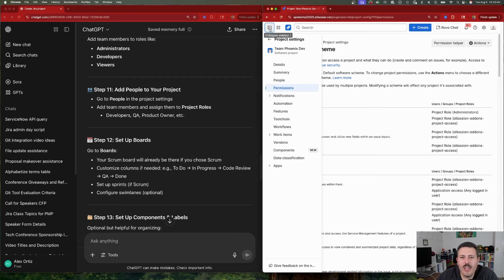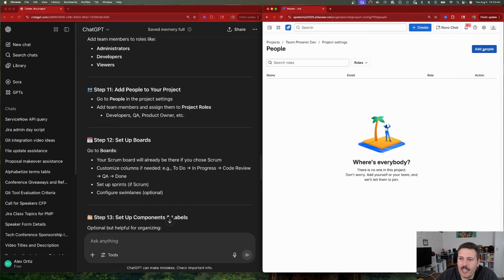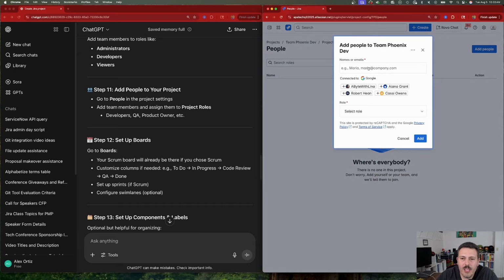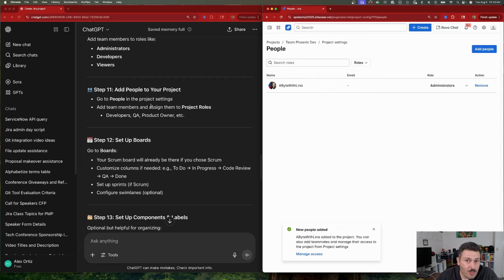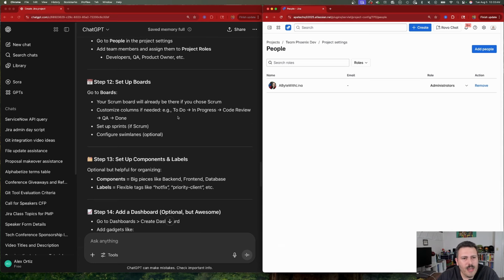So here we go. We're finally back on track. We can actually go to people. I would have added a click on the blue add people button. Here's where you're going to add people and you will give them a role and then click on add one person. So again, I would have just added these particular steps that were present in the earlier steps and just missing down here.